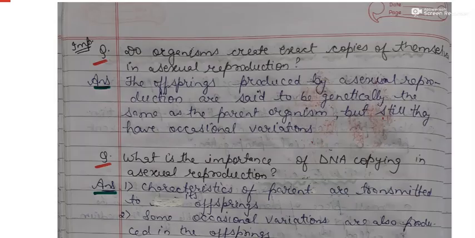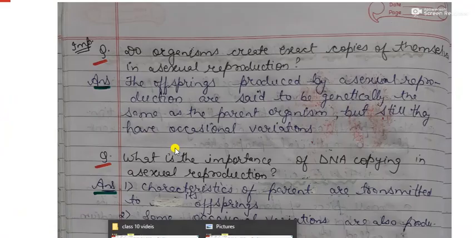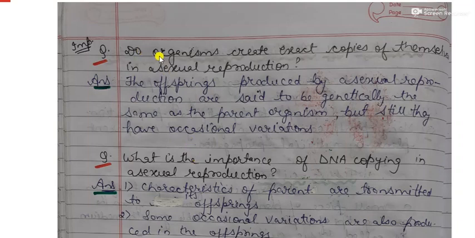Students, now we will discuss some important questions. The first question is, do organisms create exact copies of themselves in asexual reproduction? We know that in asexual reproduction, a single parent gives rise to a new organism. So are the organisms produced exact copies of their parent?